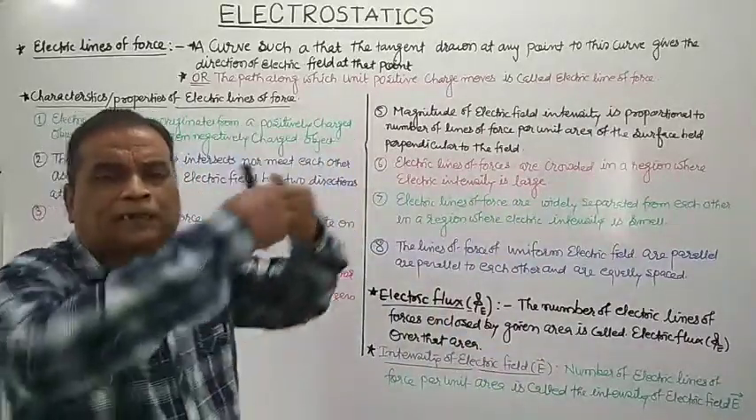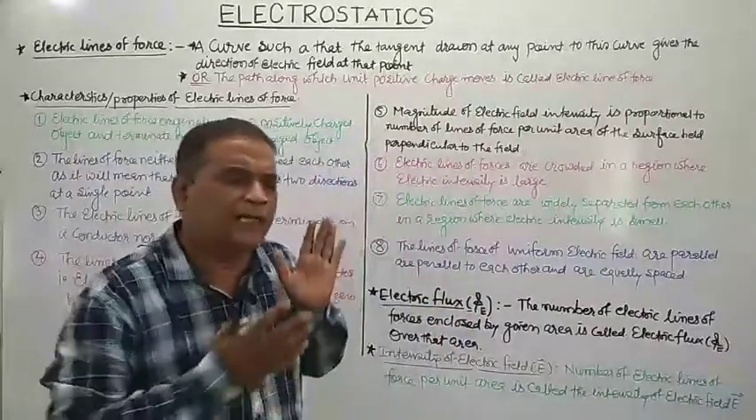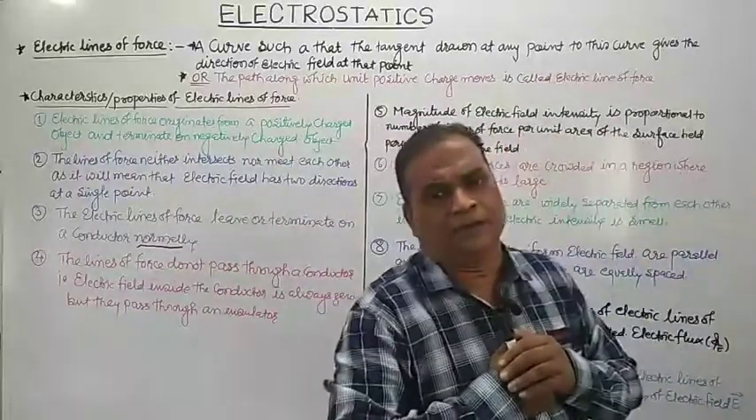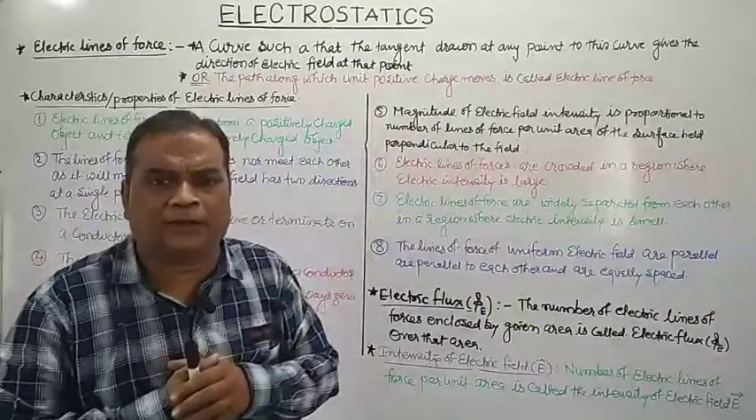And as far as uniform electric field is concerned, lines of forces are straight lines, they are parallel to each other as well as equispaced. So this is all about the characteristics or properties of lines of forces.